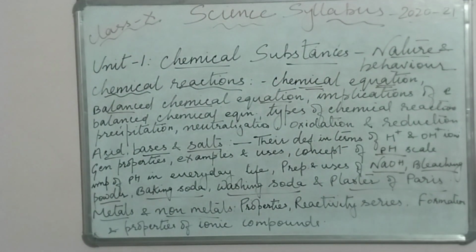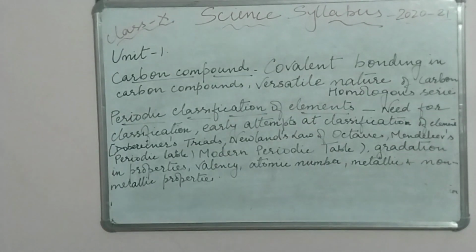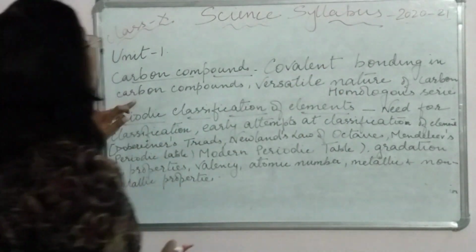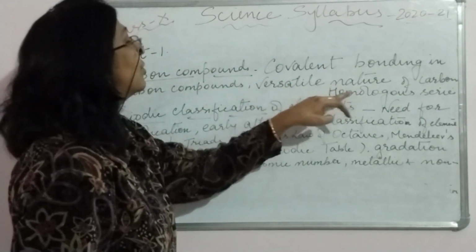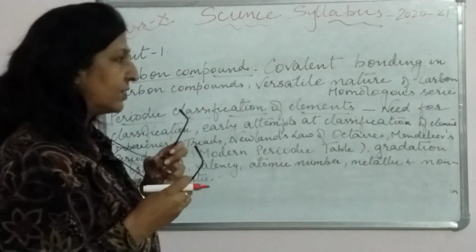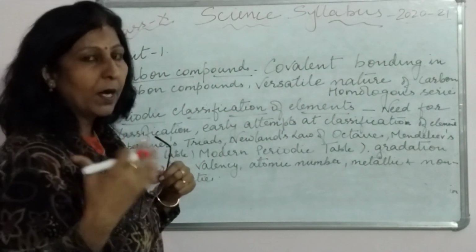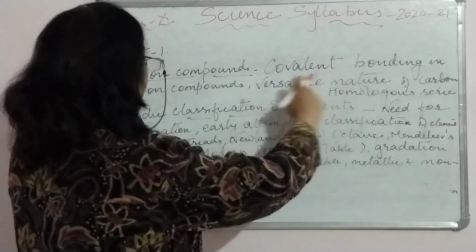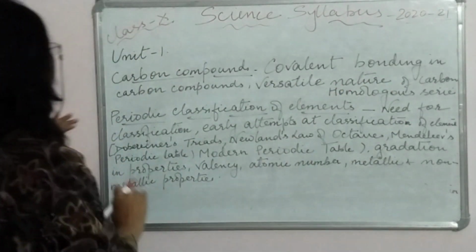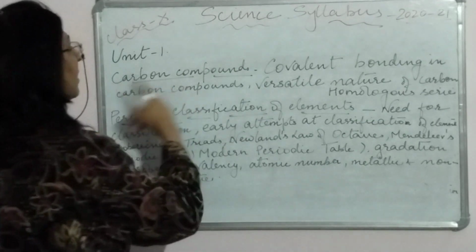Okay, and this is what you have to do up till this: chemical reactions, acids, bases and salts, and metals and non-metals. So yes children, we are still continuing with unit 1. So now we come to carbon compounds. So in carbon compounds you have to do these bonds, covalent bonding in carbon compounds and versatile nature of carbon, its ability to form compounds with other elements. Okay, so versatile nature of carbon and homologous series. So this all we have to do in carbon compounds.